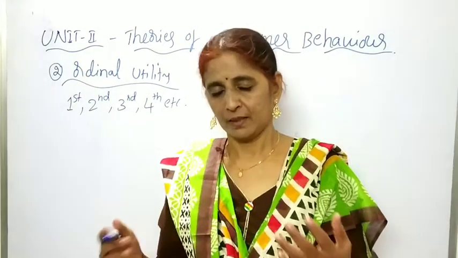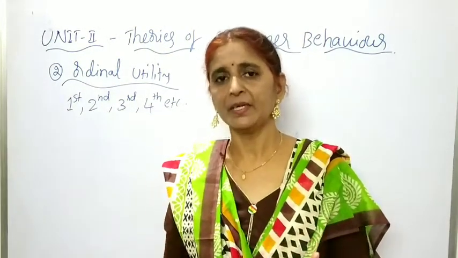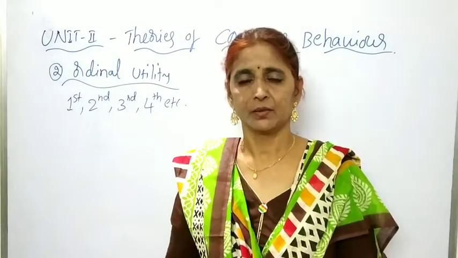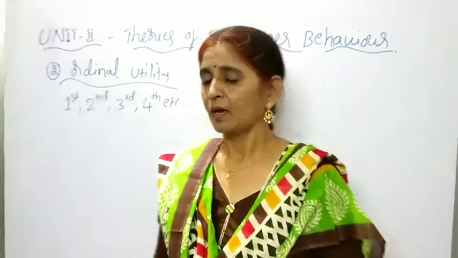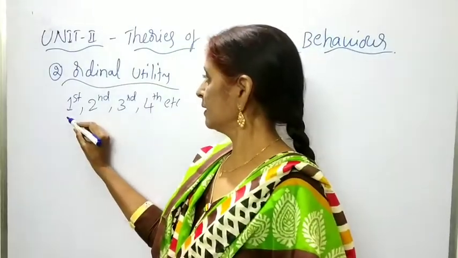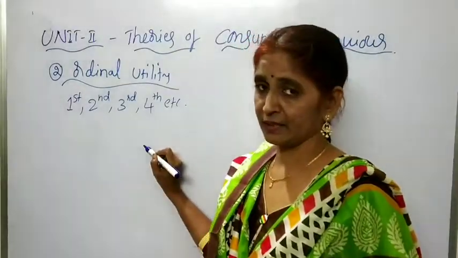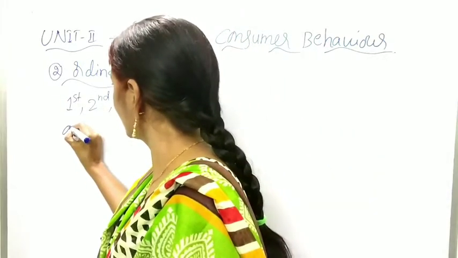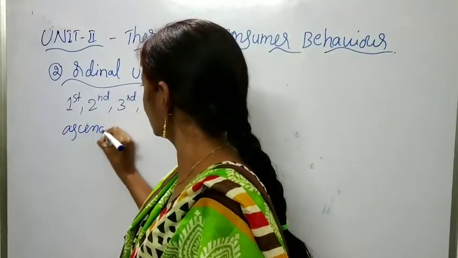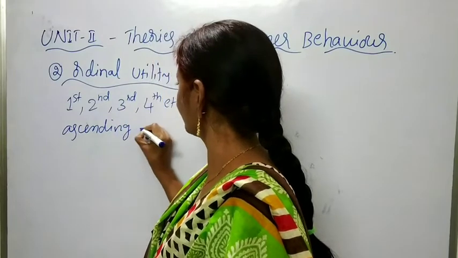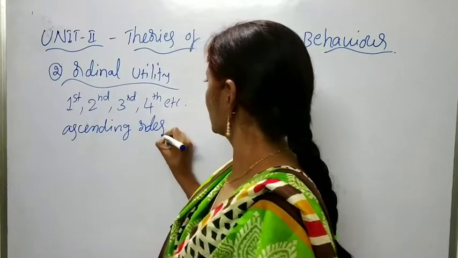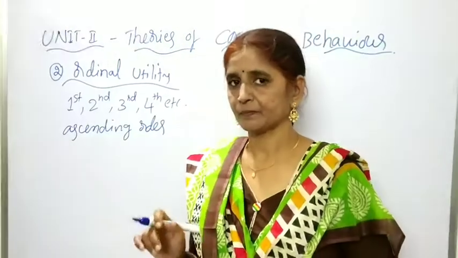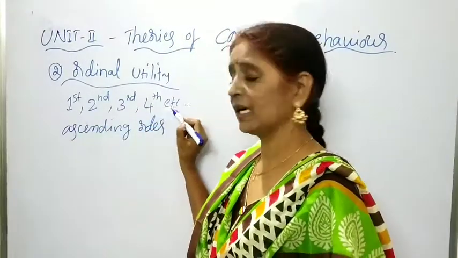Okay, the utilities which we derive from the consumption of different units of the goods are arranged in serial order, that is, children, ascending order. Now these numbers are arranged in ascending order from the lower one to the higher one.